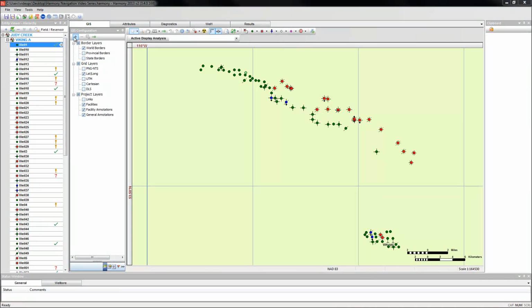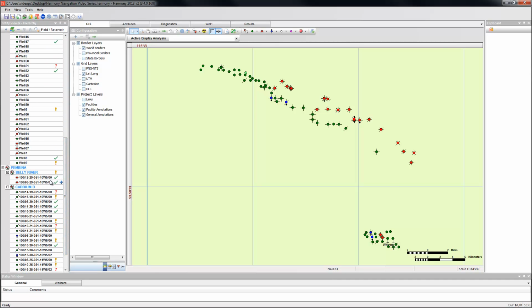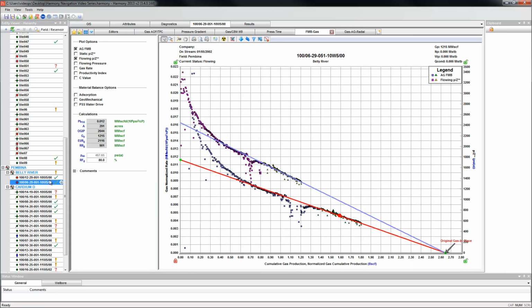Much of the common functionality that exists in Harmony is related to the plots that are created. We will first look at the different types of zooms available. The magnifying glass with a green plus sign signifies a point zoom and will zoom in on any point you select.